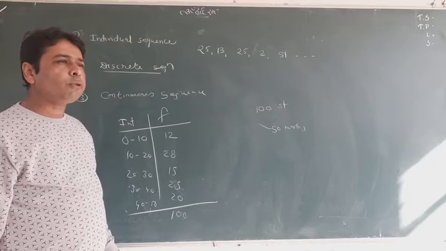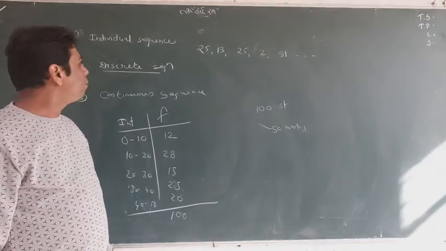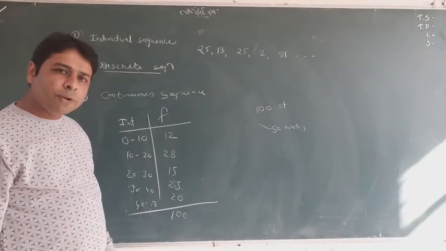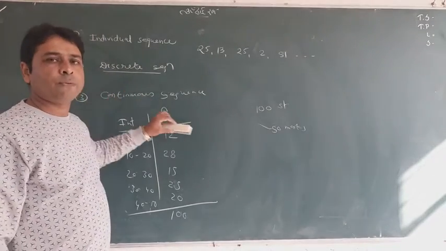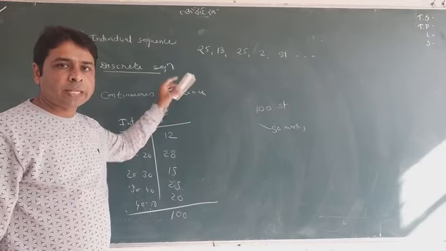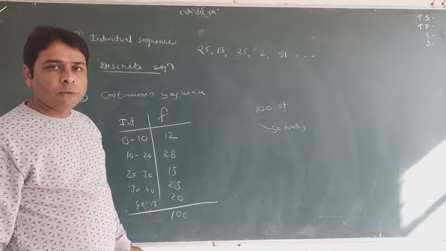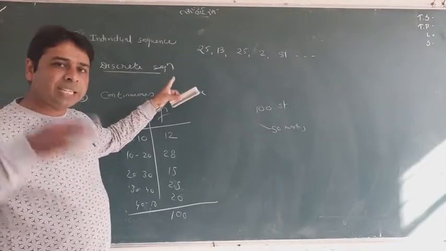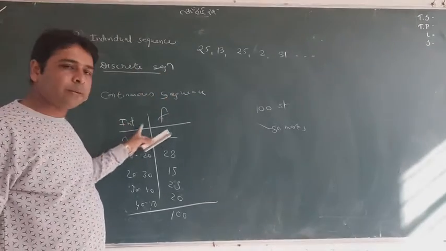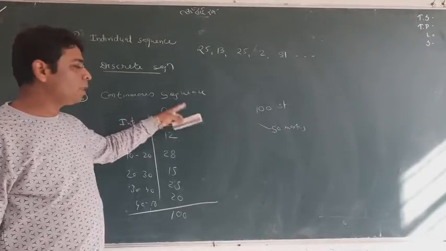So students, this is a simple thing. Whatever we will find, we will find for these three sequences. First of all we should know about the sequences. First is the individual sequence, second is the discrete sequence where x and f will be there, and third is the continuous sequence where the interval and frequency are given.